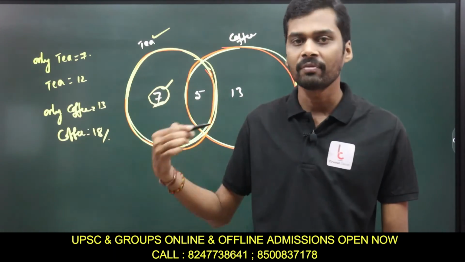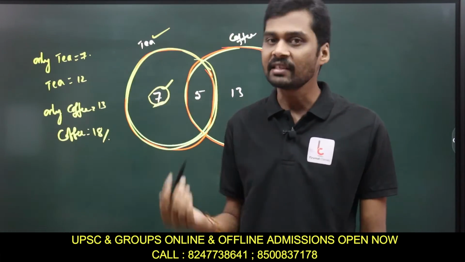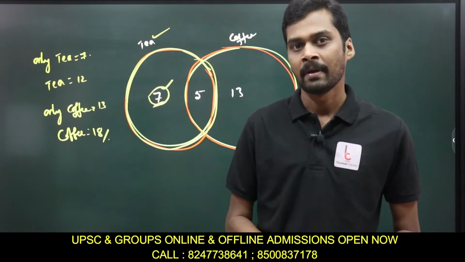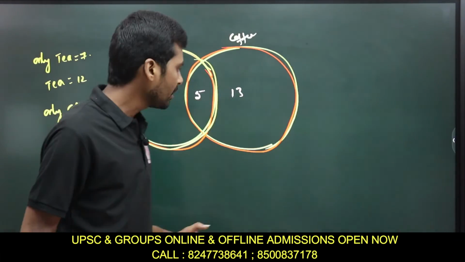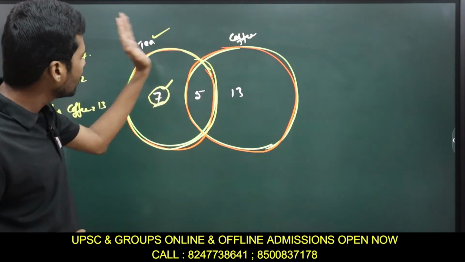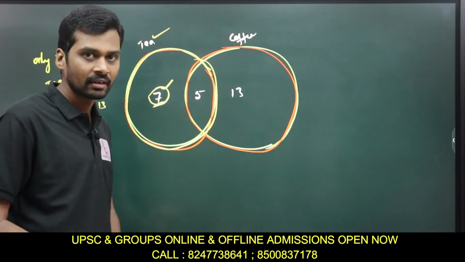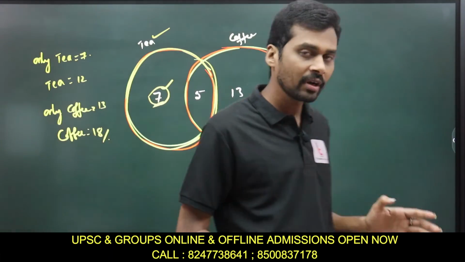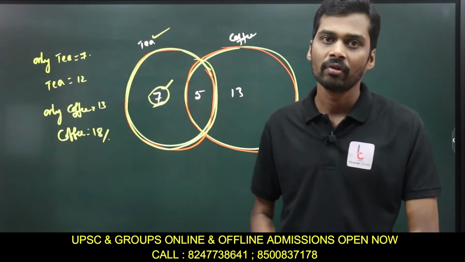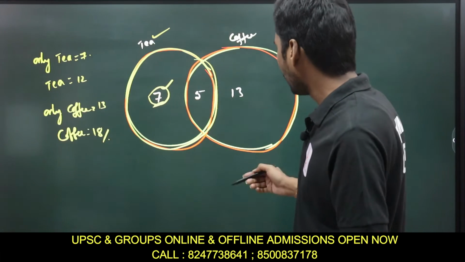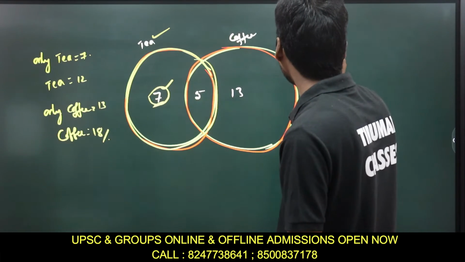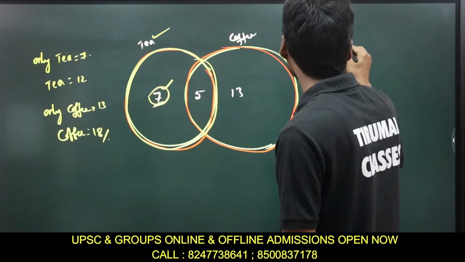you remember these points. If the word only is there, we only represent this one. If the word only is not given, then we completely take this circle. So that's why the word only is important. You always make sure whether we have the word only or not. Now, if I ask you how many people will prefer tea and coffee?